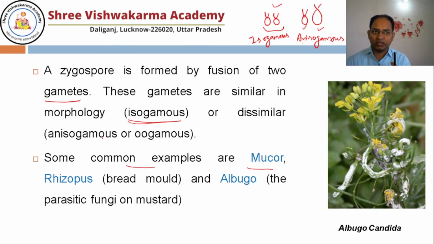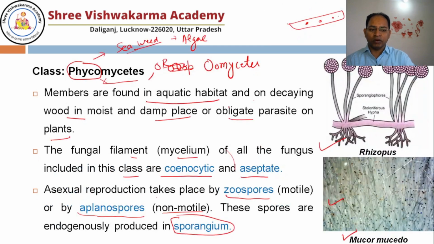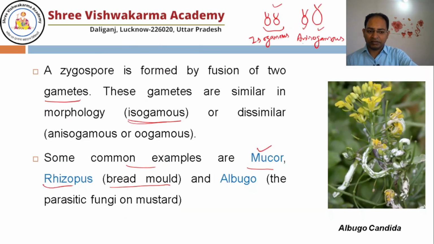During the corona season, you might have seen that people died due to fungus. So that Mucor was responsible for that. That was known as black mold also. Rhizopus, it is known as bread mold. This is the bread mold. Once you keep bread in your kitchen and for 3 to 4 days you don't consume it, it rots, and Rhizopus infects it.